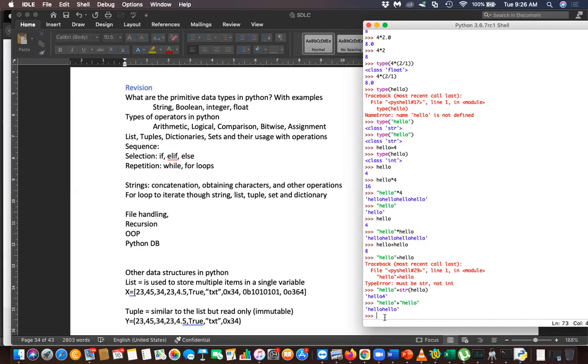Okay, now I'll do something like this. Hello asterisk equal hello. Now what is the value? Yes? 4. Hello is already 4. Yes. Hello. So, 4 sir, hellos.